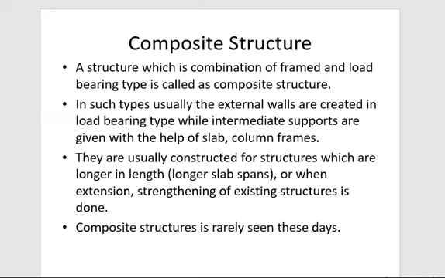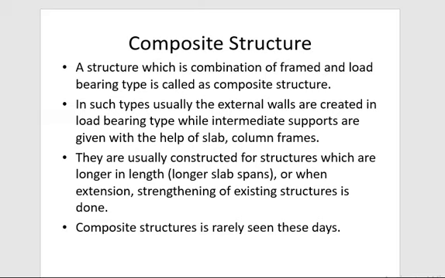We can say composite structures are also an option when we choose between load bearing, framed or composite structure. In such a case, we have to do a comparative analysis of structures so that we can choose any kind of structure for the construction. So load bearing structure, frame structure and composite structure are the three types of structure available for construction.